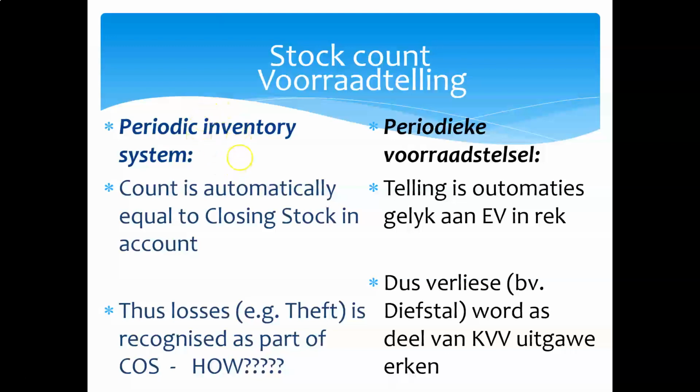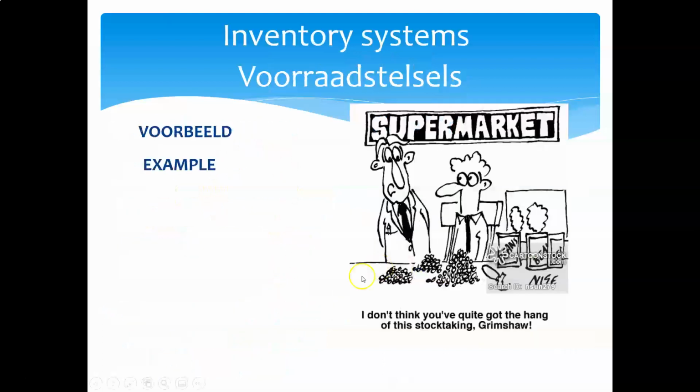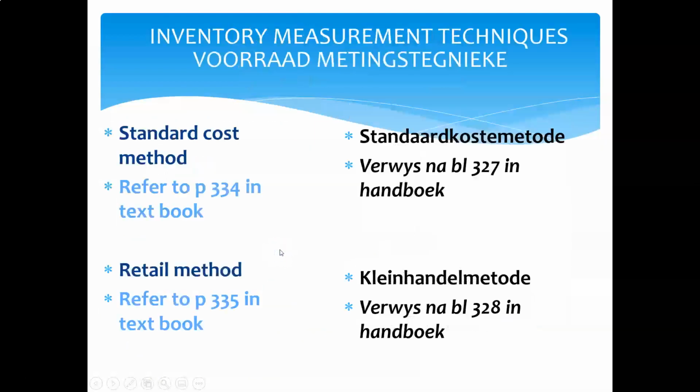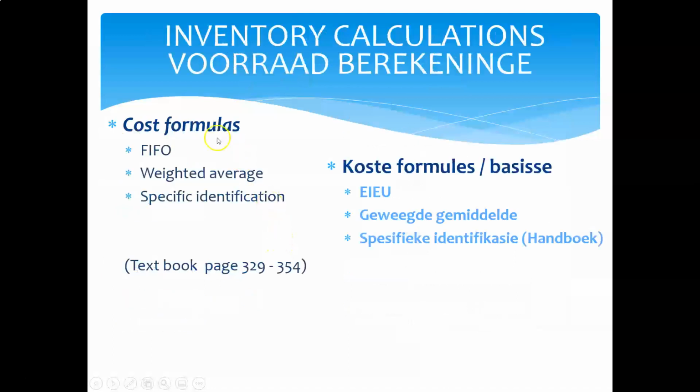So in a perpetual inventory system, number 1, I can determine whether I had inventory losses. Number 2, I can determine the value of inventory losses. And number 3, I have to record the inventory loss in my books by crediting my inventory account and debiting the inventory loss account. Now that inventory loss account eventually is going to be transferred to my cost of sales because it's got everything to do with cost of sales.